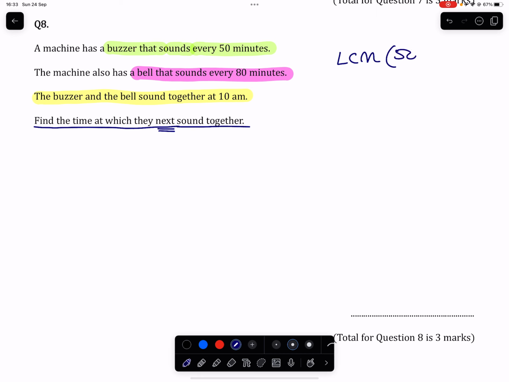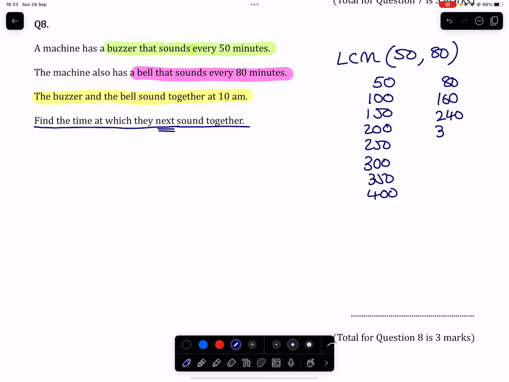So we're looking to see which number 50 and 80 both go into, because the number that they both go into is going to tell us when they next sound together. Now, for a lot of these applied LCM questions, there are technically 3 ways of doing it, but you might find that this is the easiest method. Typically, if you start looking at the times table of each of them, you won't have to go that far until you find the number you're looking for. So by going up the 50 times table and the 80 times table, you get 400 will be the first number that appears in both of their lists. So this LCM is going to equal 400.